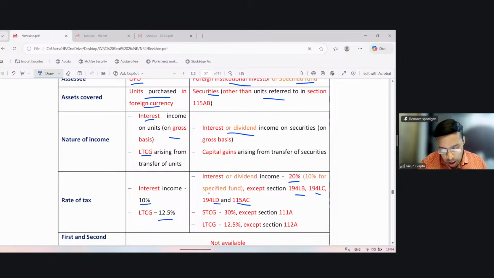Now, capital gain arising from transfer of the securities. If such capital gain is short-term capital gain, it shall be taxable at the rate of 30%, except under section 111A, and long-term capital gain is taxable at the rate of 12.5%, except under section 112A. The exception of section 111A or 112A means if the income is of the nature specified in a subsection, then such income shall be taxable at the rate provided in that subsection. So STCG other than 111A shall be taxable at the rate of 30%. Similarly, LTCG other than 112A shall be taxable at the rate of 12.5%.